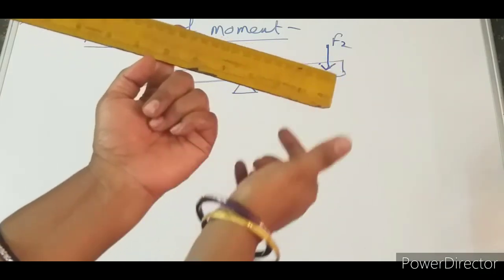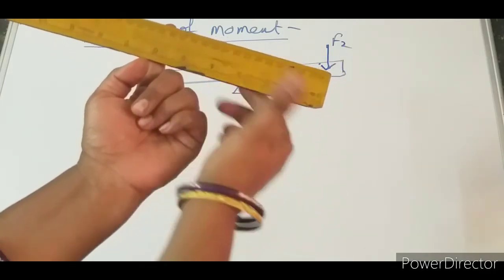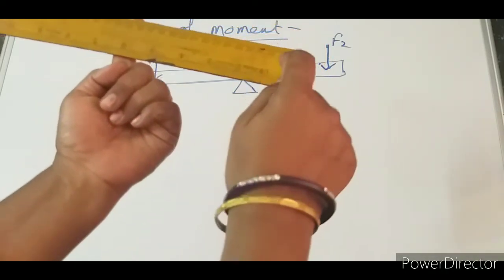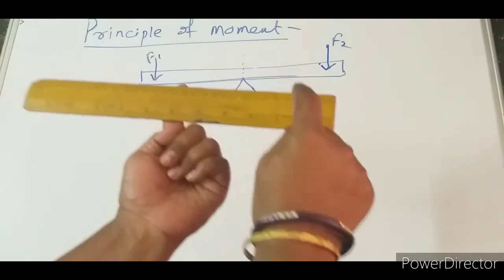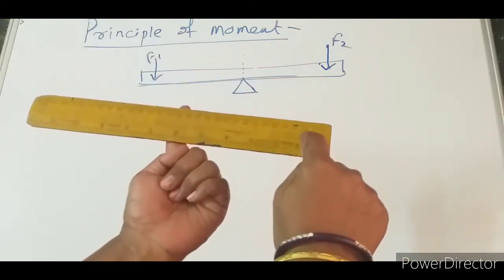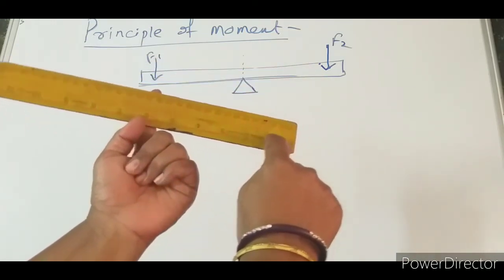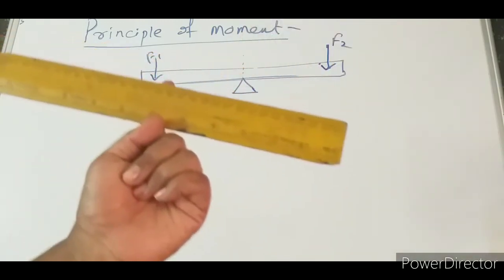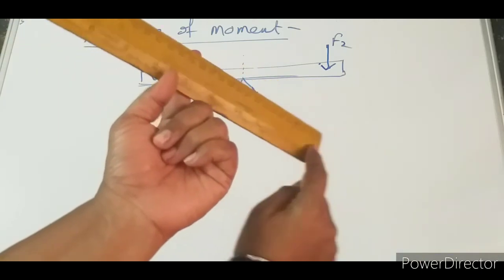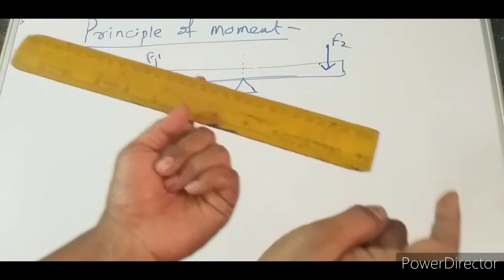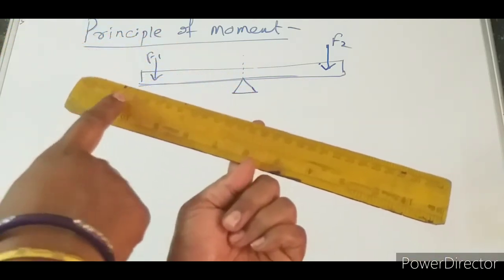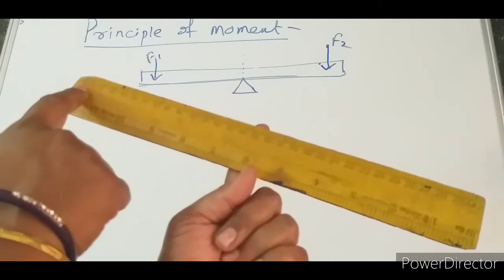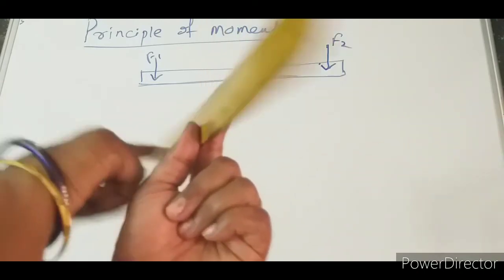Now we will go to the concept of clockwise and anti-clockwise movement, which is more important for us. When force is applied in this direction, the body moves in this direction, which means it moves in the clockwise direction. Now let us see, nothing is here and force is applied in this direction.